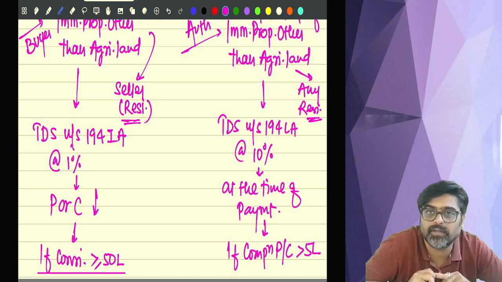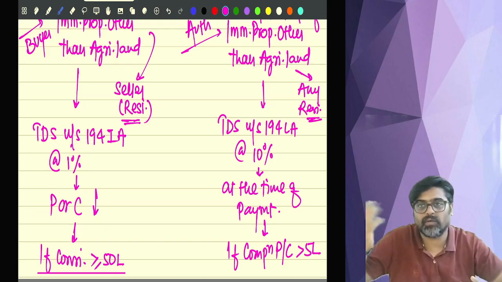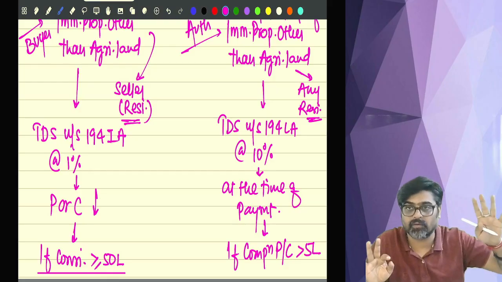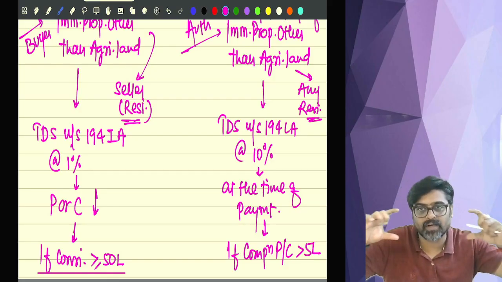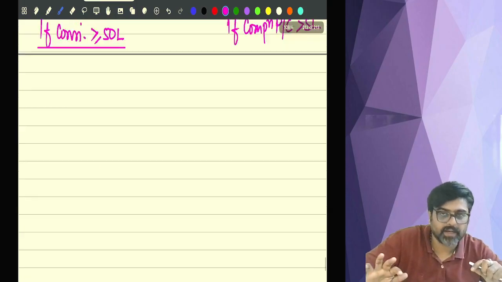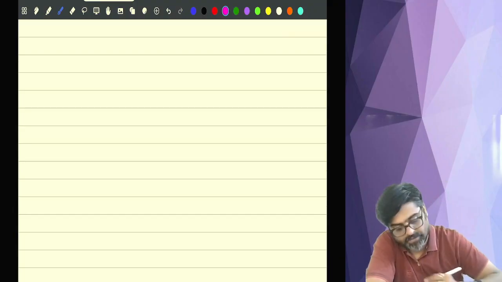Will you remember this, guys? So do these two sections together. In one section, it is about buying and selling. In another section, it is about compulsory acquisition. Both the sections talk about immobile property. Only the rates are different and the limits are different. That's it. Okay? Done, sir? 194 IA done? 194 LA done. Now we'll talk about 194J.